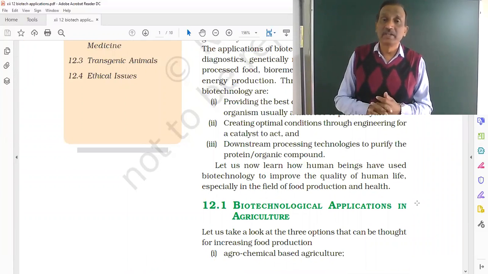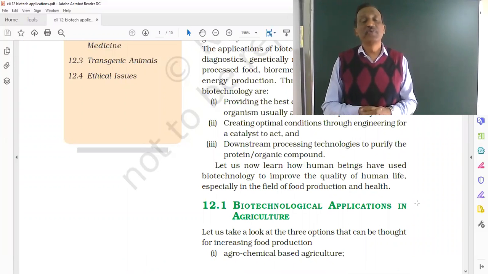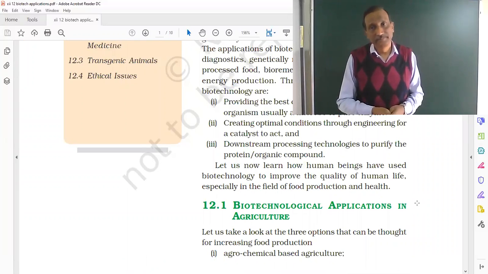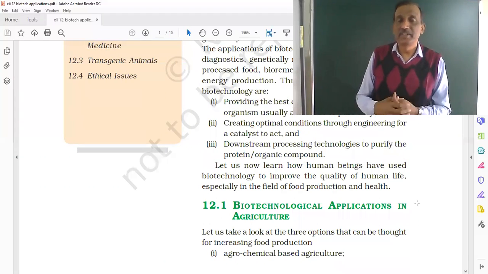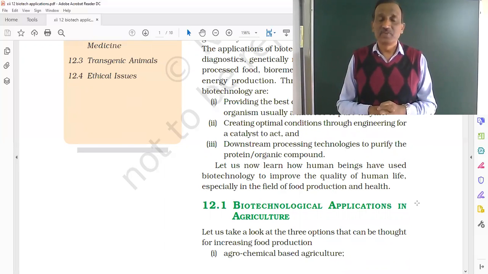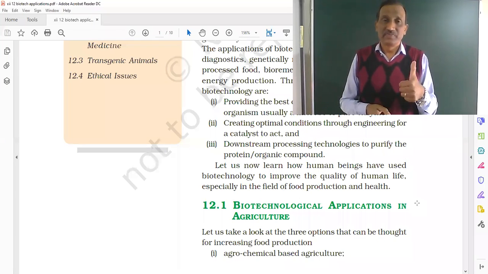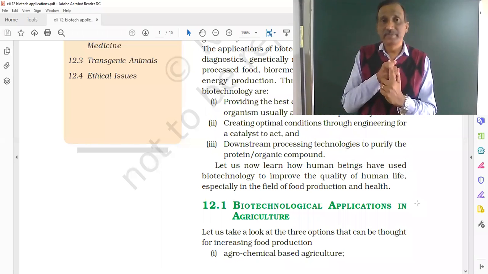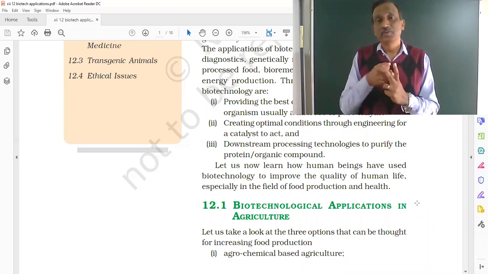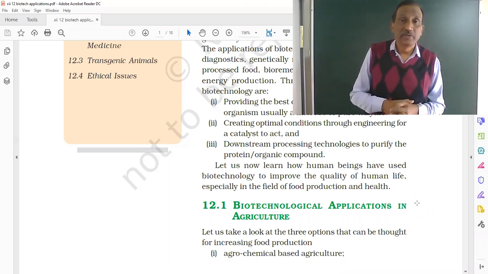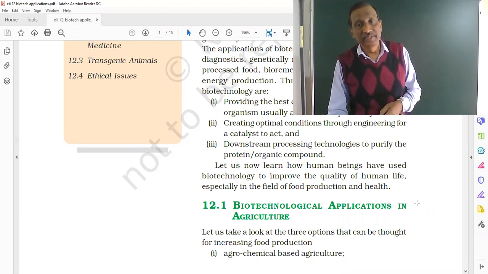So these are the critical areas of research which we have already done in the previous chapter. Let us now learn how human beings have used biotechnology to improve the quality of life, essentially in the field of food production and health. So in this chapter, we'll take one or a few examples in all these fields, that is, for agriculture, for human disease treatment, or to get various types of products from the GMO. So these are our aims in this chapter.